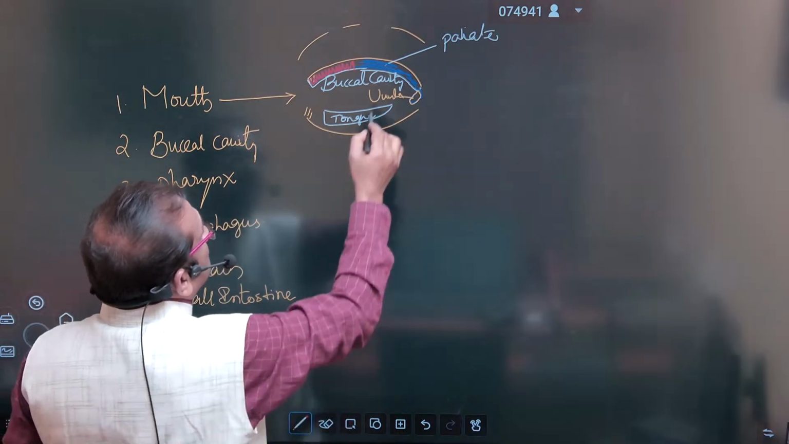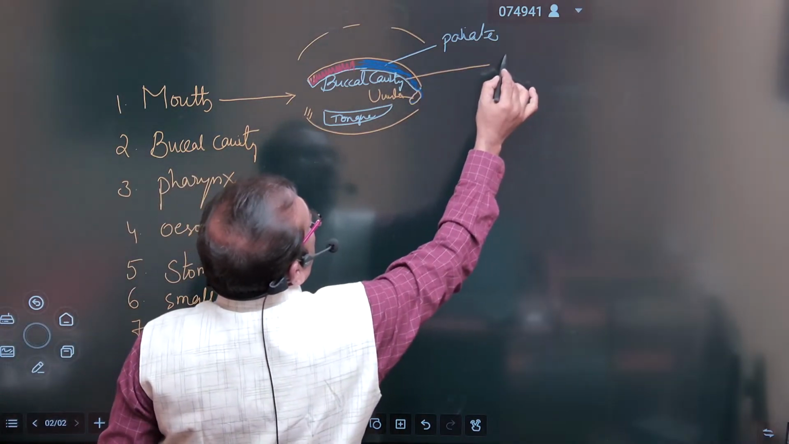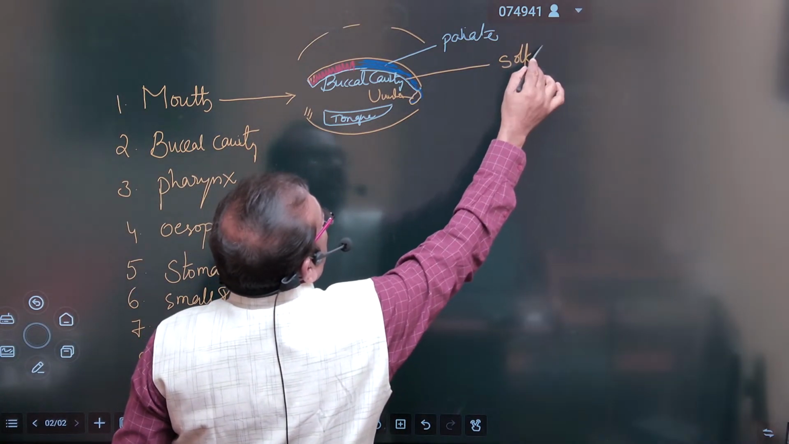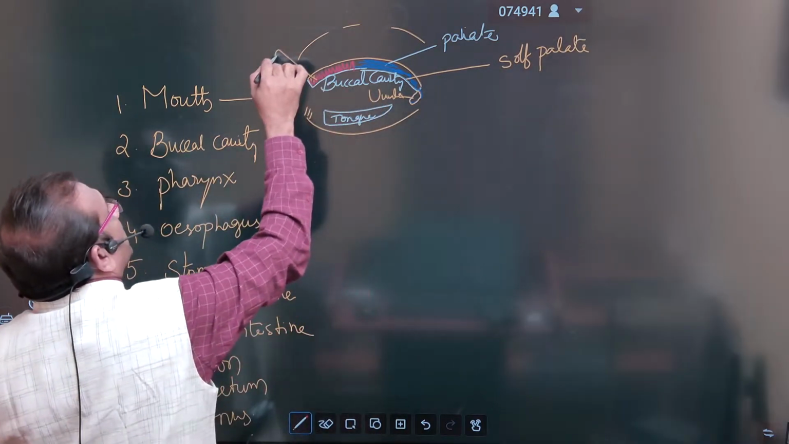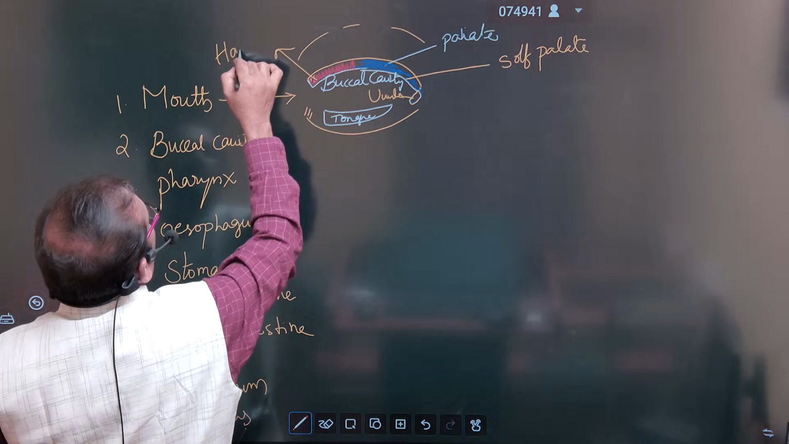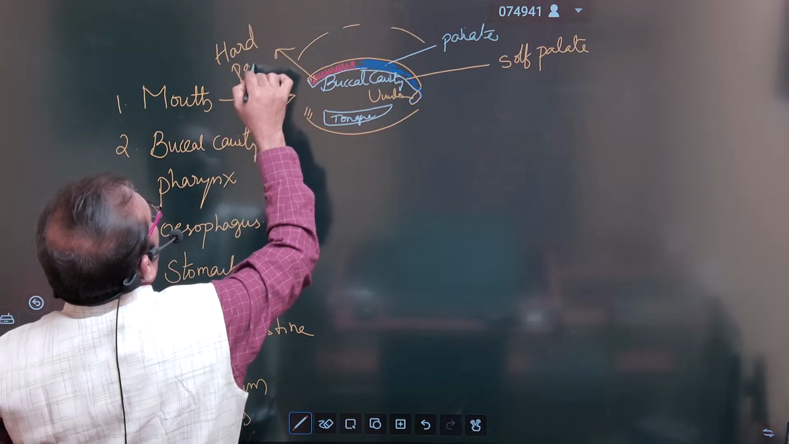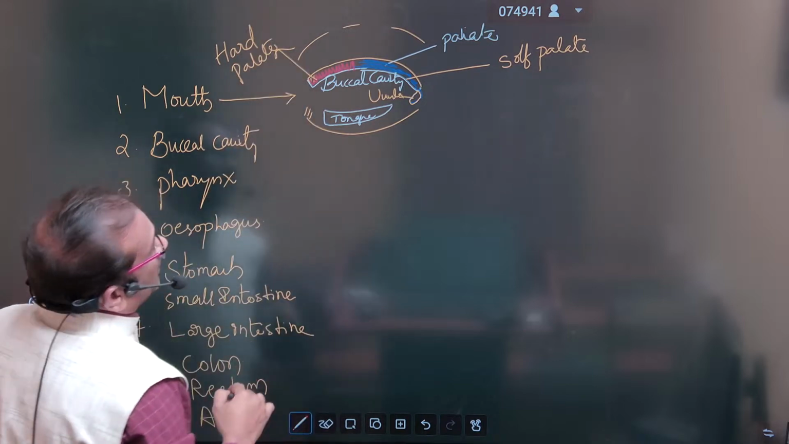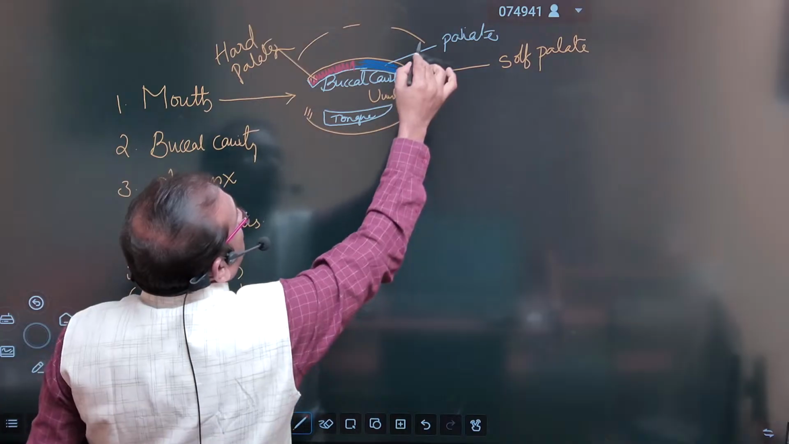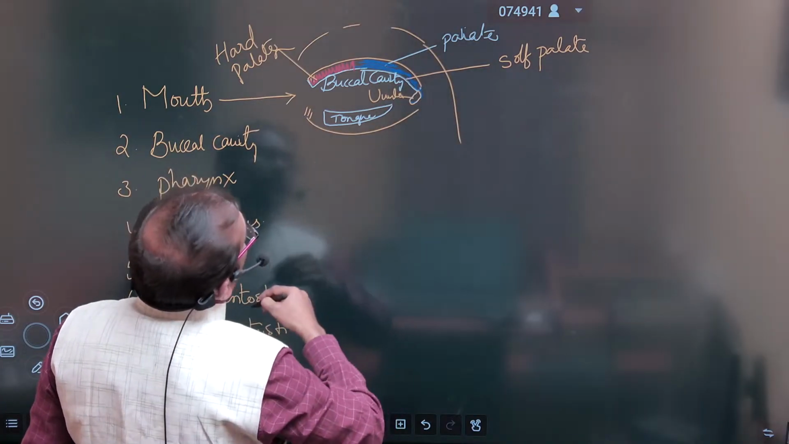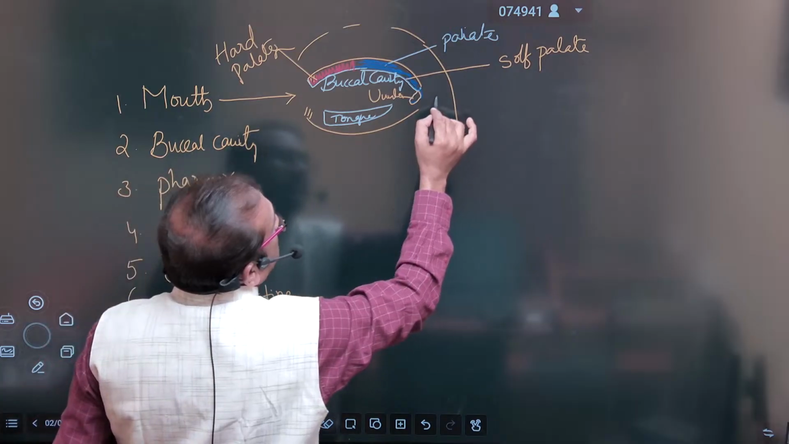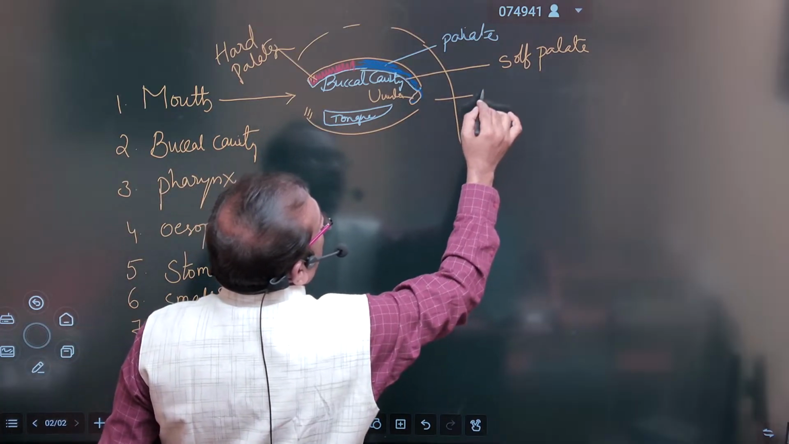So this is the soft palate, and this is known as the hard palate. Then after the buccal cavity, the next important part is the pharynx.